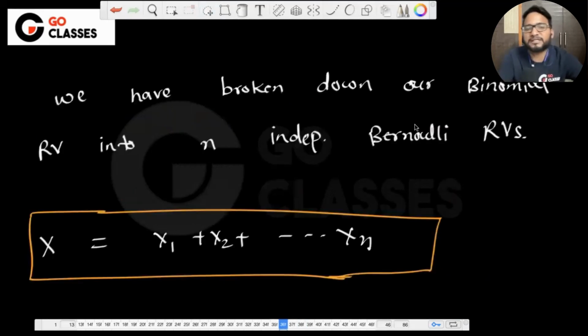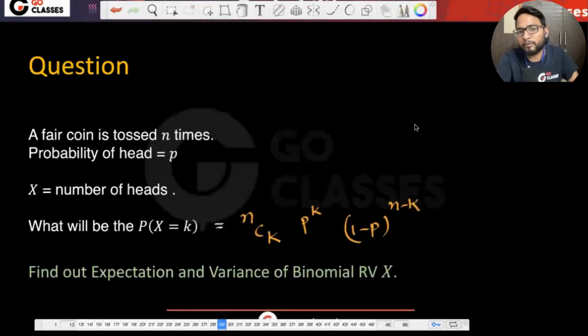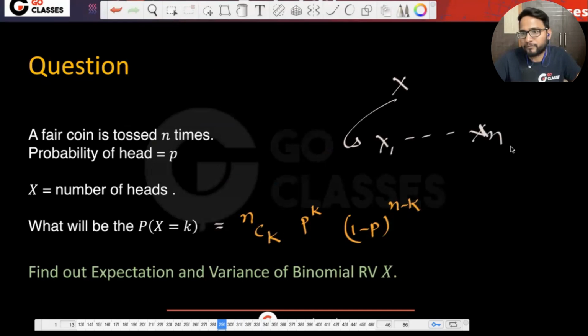And we will not be using this scary method, which is finding the expectation directly using the formula. We will not work with the formula. We will not work with this x directly. In case of a Bernoulli random variable, we will immediately break down this x into x1 to xn, whatever the question is. In case of a binomial random variable, don't work with this x directly.